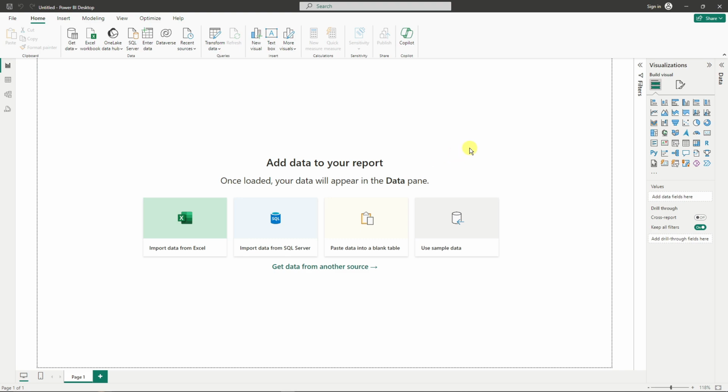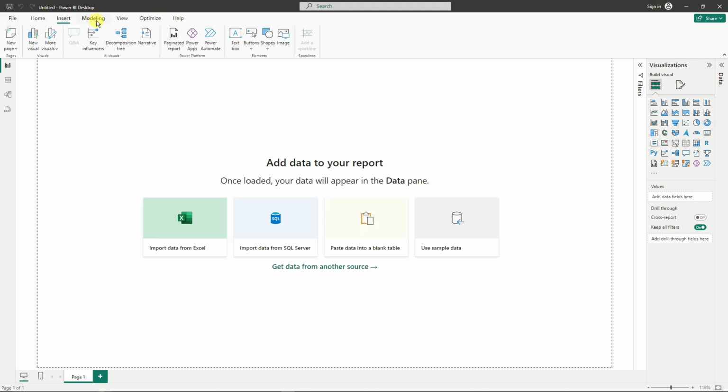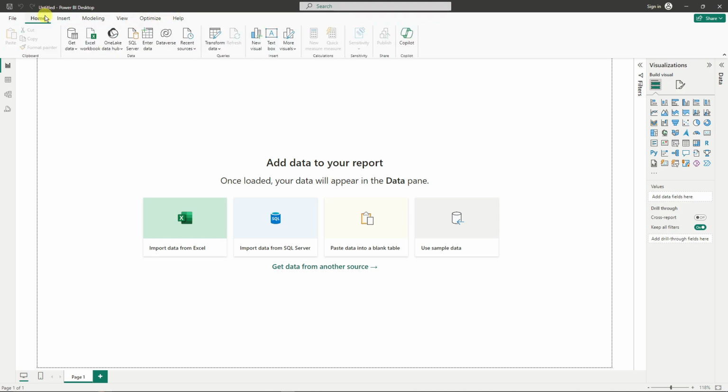Now once you're here, let's explain something first. On the top section, basically it's the same thing as your Excel or your PowerPoint. You have your file, home, insert, modeling, view, optimize, and help. You're gonna have these tabs right here. You can get data from different sources. You can get an Excel workbook. I think this is the most frequent one. You can get an SQL, enter data, and so much more.